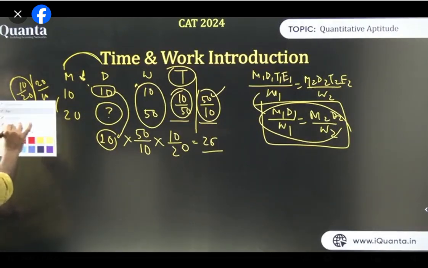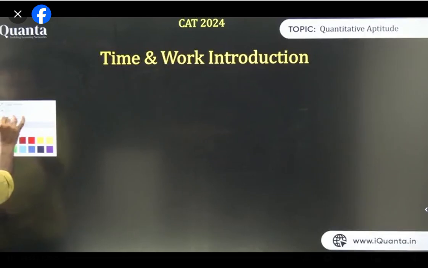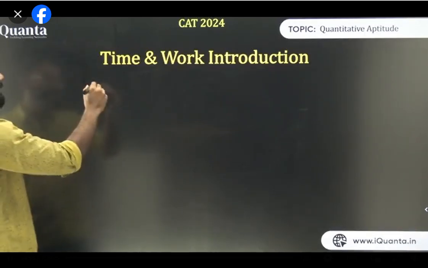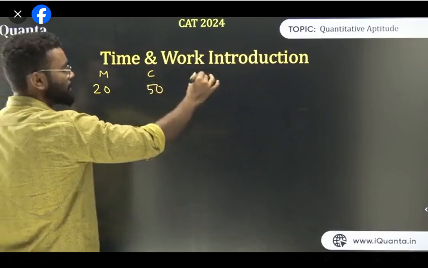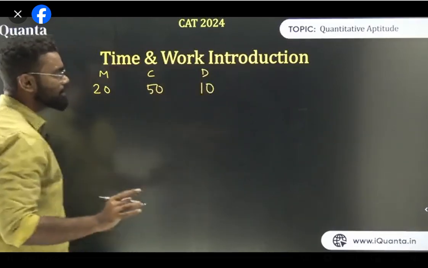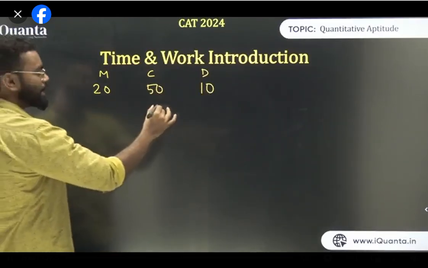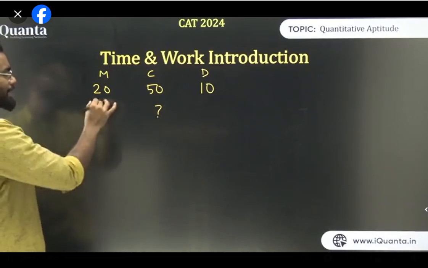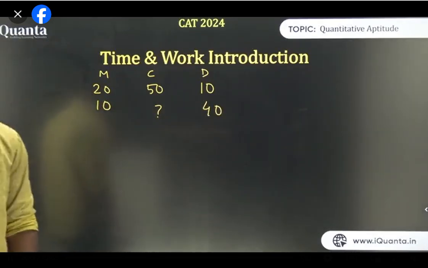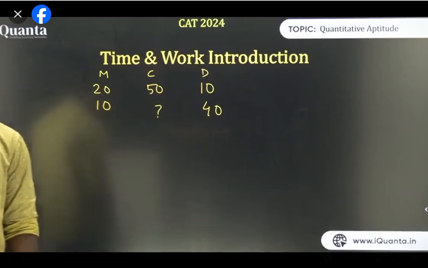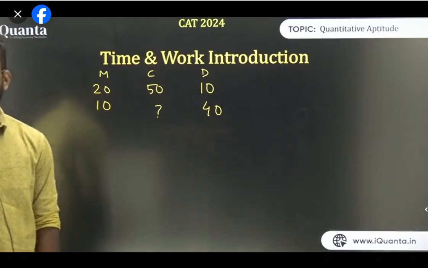All of you guys just see this thing. Now let's say there is a question. Let's say 20 men can build 50 chairs in 10 days. Fine. Next is, how many chairs will 10 men build in 40 days? Right? What is the answer, guys? I don't know about the ratio, you have to go through the ratio.